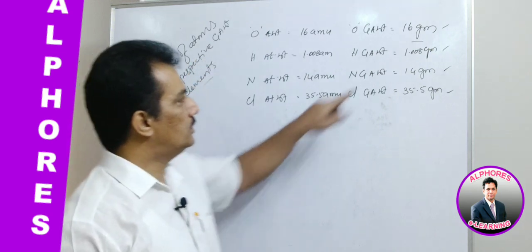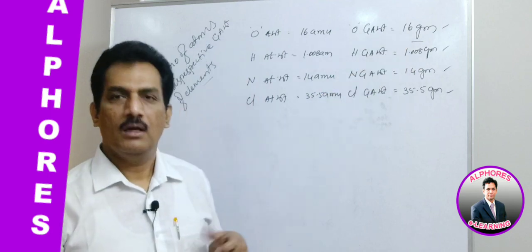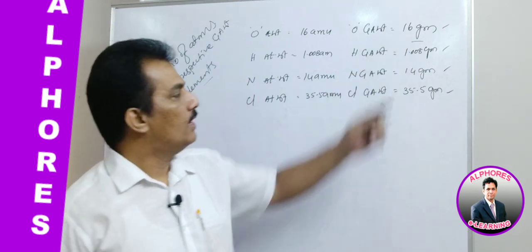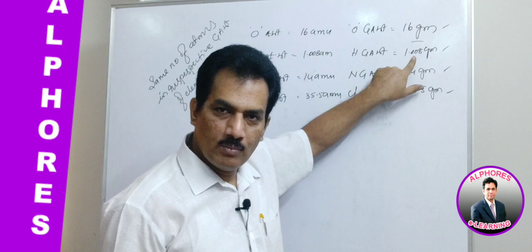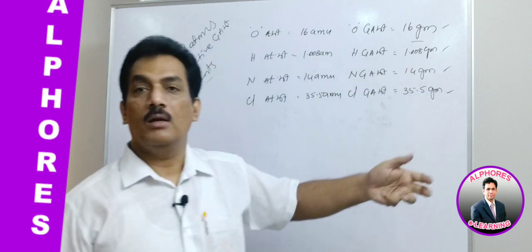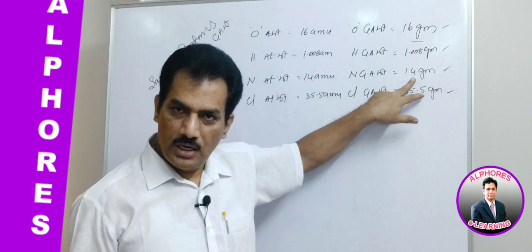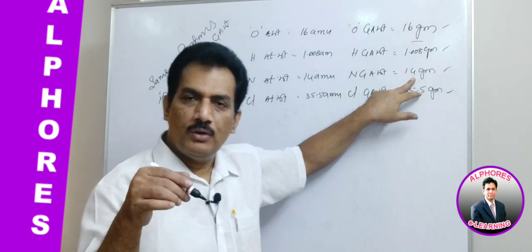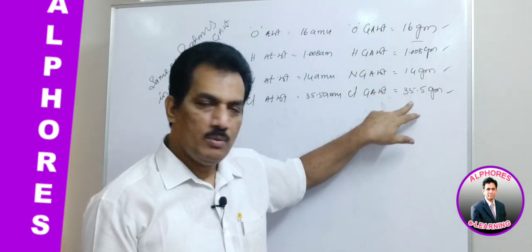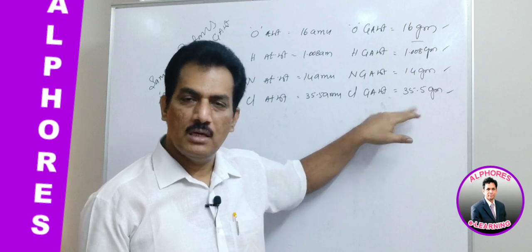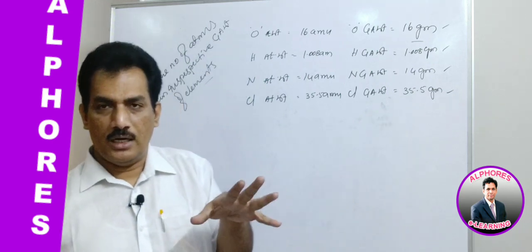That means 16 grams of oxygen has a number of atoms. 1.008 grams of hydrogen has a number of hydrogen atoms. 14 grams of nitrogen has a number of nitrogen atoms. 35.5 grams of chlorine has a number of chlorine atoms.